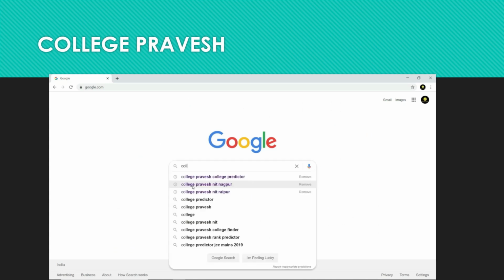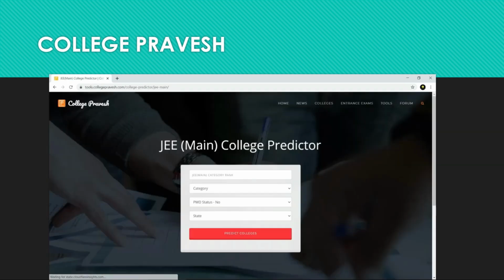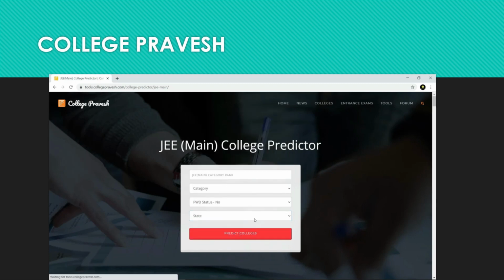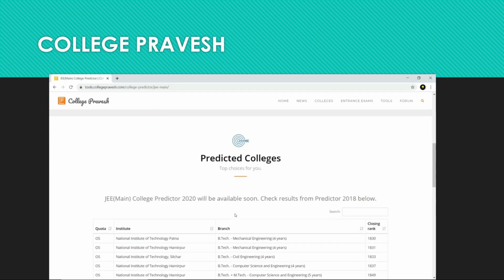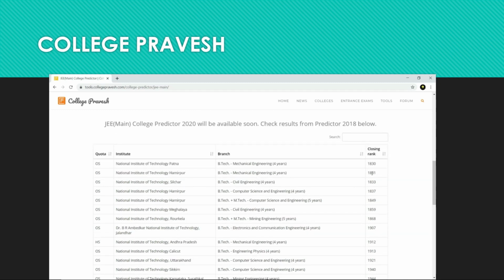That will also be shown here. Coming to College Pravesh College Predictor. Here you can go, it is a totally user-friendly interface. Here you can give your category rank. Okay, let me take the example as 1823 and the category is ST. PWD status no. If you have, you can give yes, and also mention the state, like home state. Then press predict colleges. You will be taken to this interface where it gives you the quota, other state or home state, the institute, the branches you may get, and the closing rank last year.